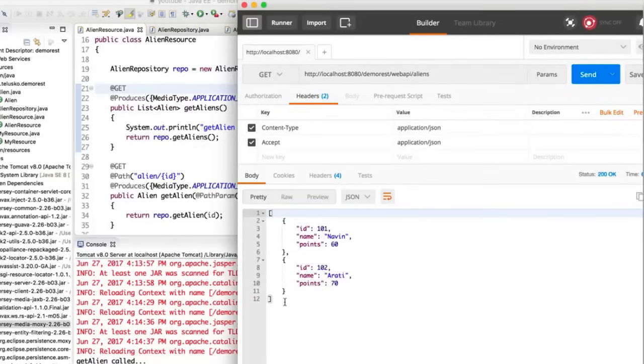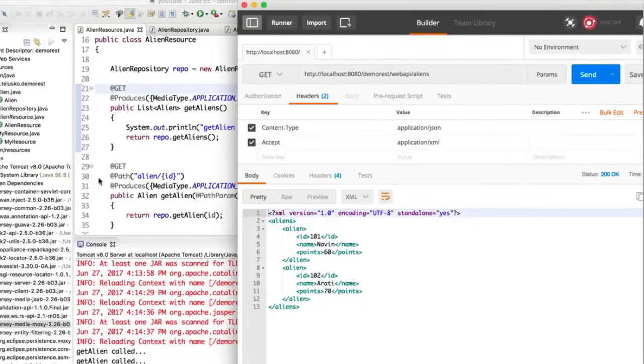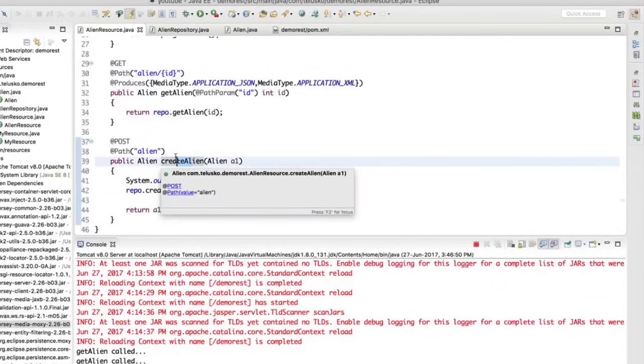Can you see that we got JSON? So we got a JSON array here. And if I specify XML, you can say send, it works. Again, you can do the same thing for the create alien. Instead of sending data in XML format, you can send data in JSON format. And I would leave it up to you. So you have to do it, you have to complete this one.